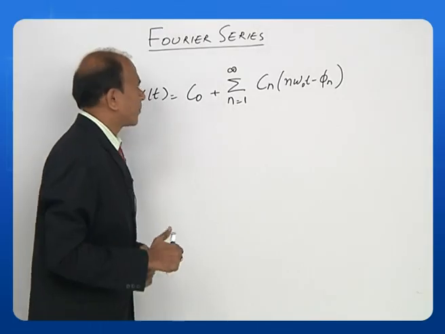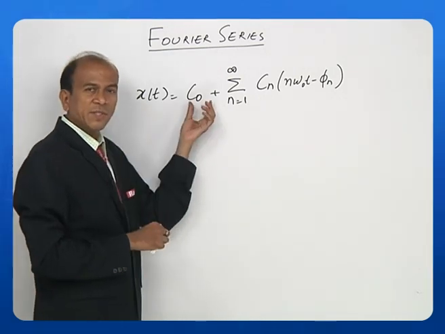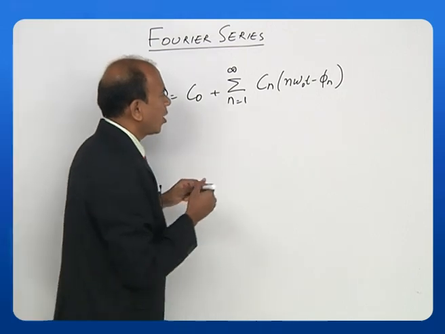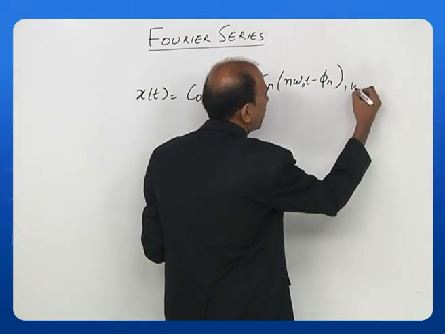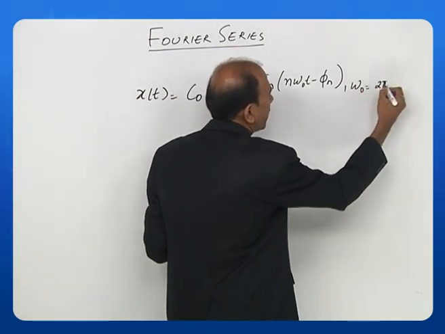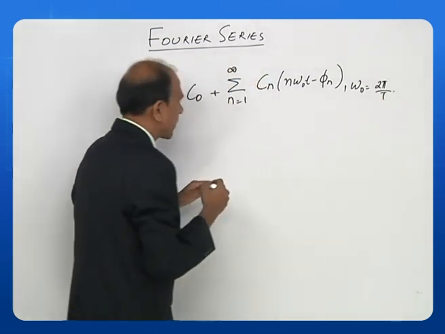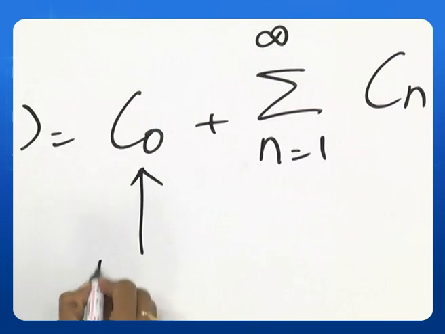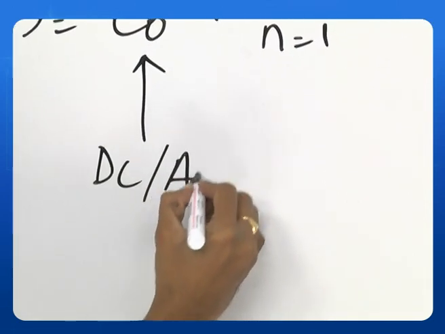Let us see this. Now this is the equation. We have C naught plus summation Cn cos(n omega naught t minus phi n), where omega naught we can write as equal to 2 pi by T. That's always, we know that. So what are we doing? We have here some component. This is called the DC or average value.